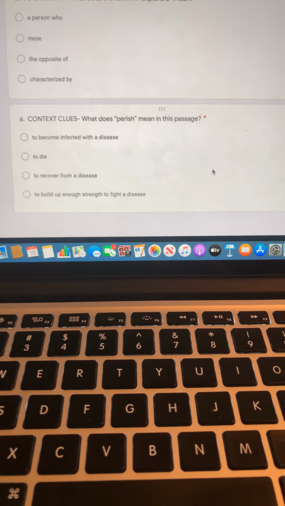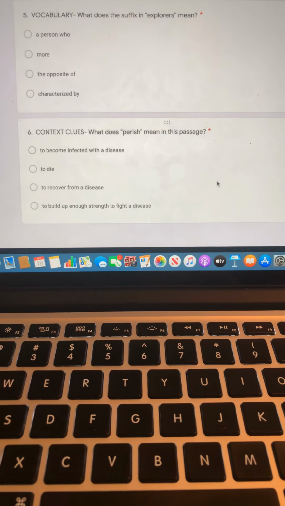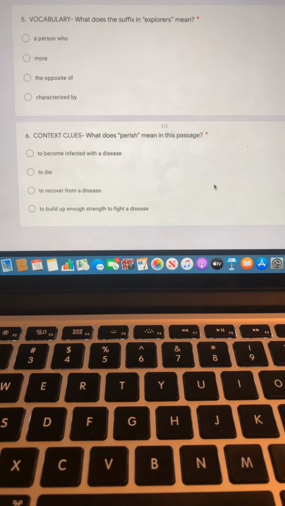Number 6, context clues. What does perish mean in this passage? So I need you to find perish in the passage and then read around that word to determine what perish means. Does it mean to become infected with the disease? To die? To recover from a disease? Or to build up enough strength to fight a disease?